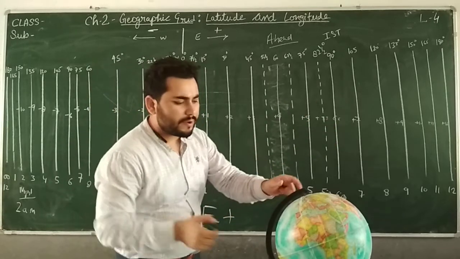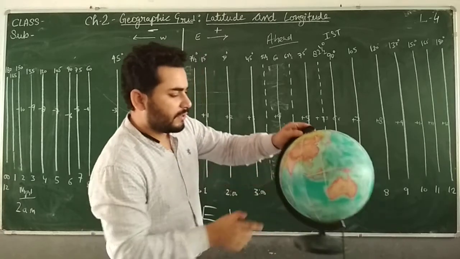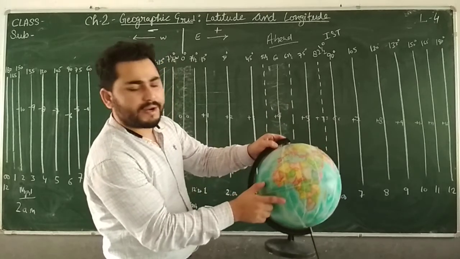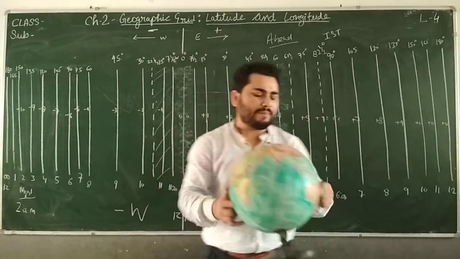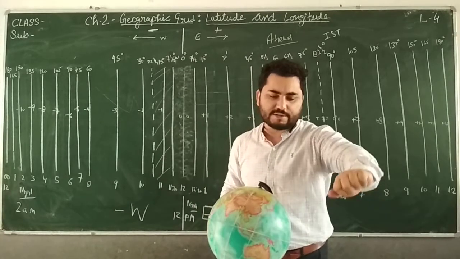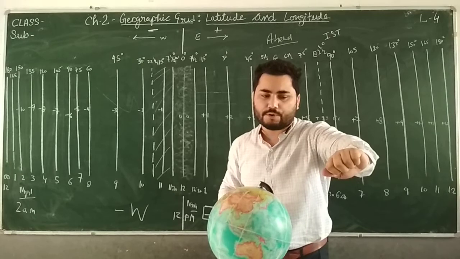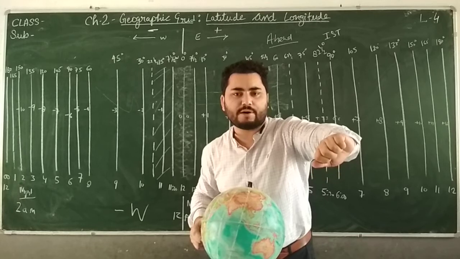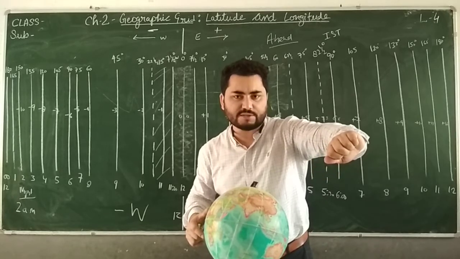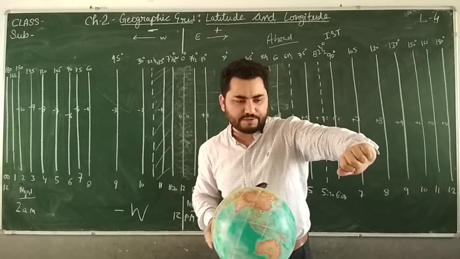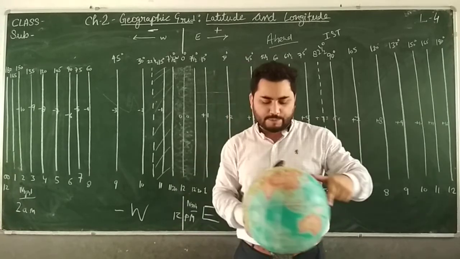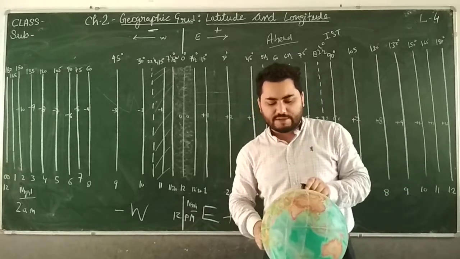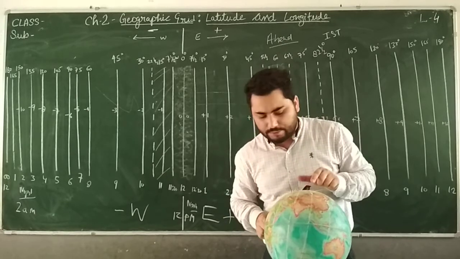It is ahead of GMT. Why? Because first it will face the sun, right? Here we are having London, and this is GMT. Clear? And the places that are in the eastern hemisphere, this hemisphere here, the sun is here and the earth is moving like this from west to east, right? Then the sun will appear to rise from east to west. Clear? So the places which are on the eastern side will experience day first, morning first. Clear? Like this, right?